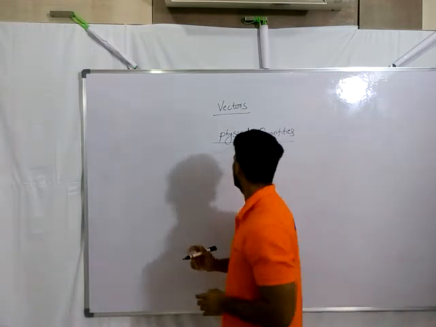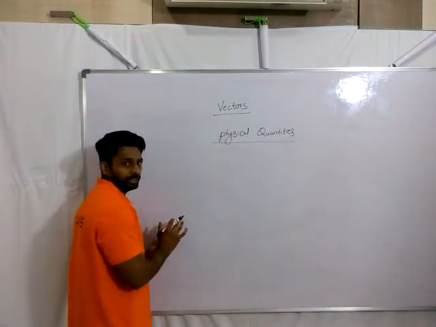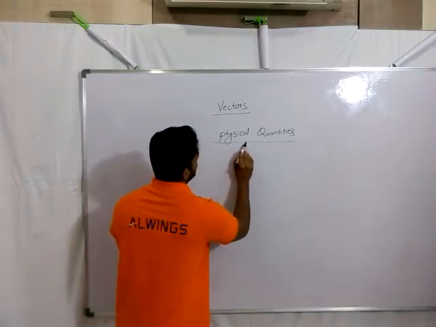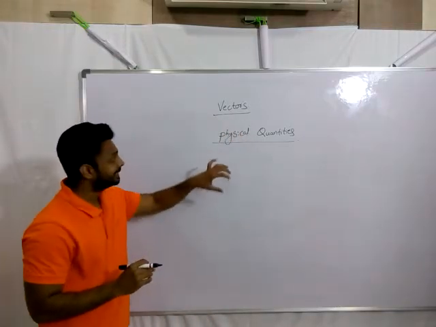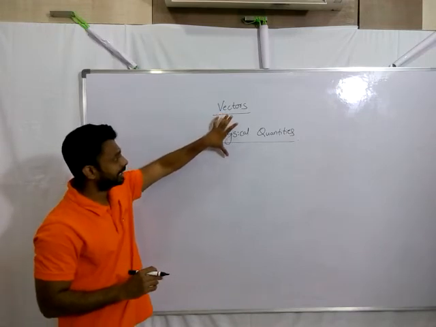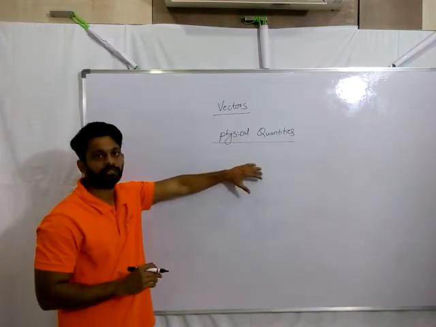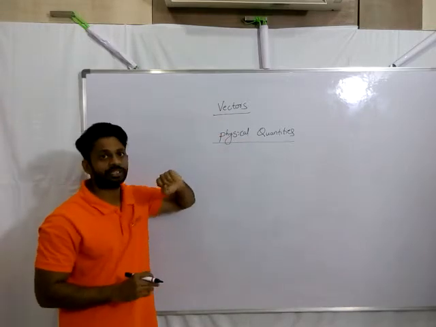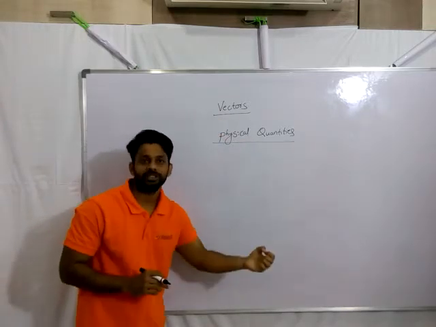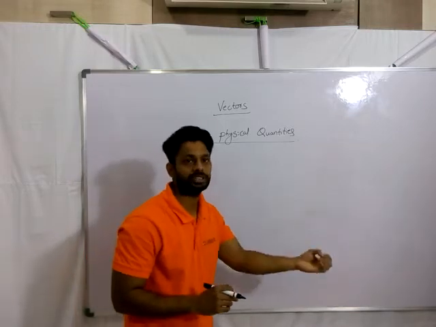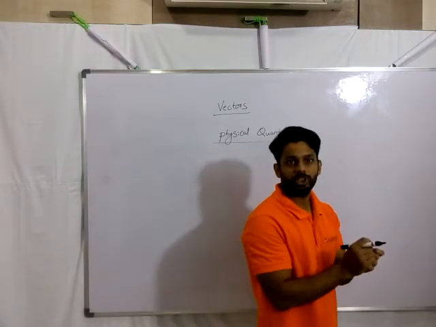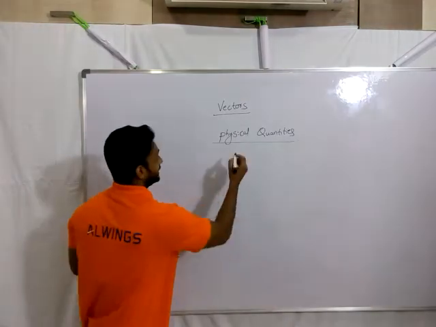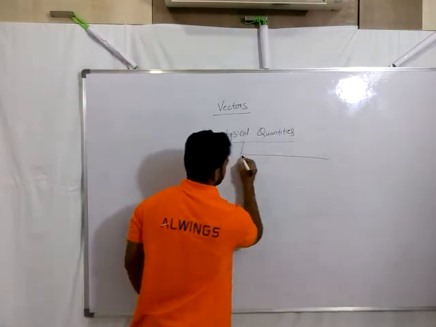Now these physical quantities will be changing. Whenever we come to the description of physical quantities, we actually have millions of physical quantities in nature. Now, how do these physical quantities change, or what rules and regulations do they follow? Based on that, these physical quantities were altogether classified into three types.